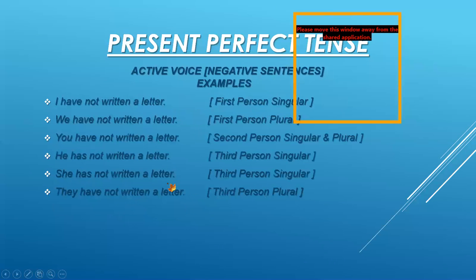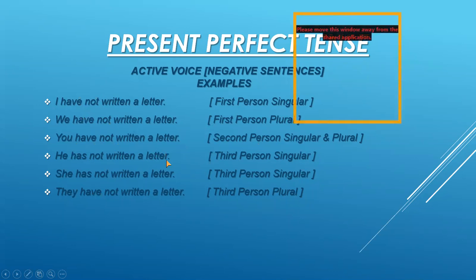Now I am showing you the examples for the negative sentences. Active voice examples first. I have not written a letter, full stop. We have not written a letter, full stop. You can see that these are the examples for first person singular, and for all the examples I have added not after the helping verb. You have not written a letter, full stop. This is the example for second person singular and plural.